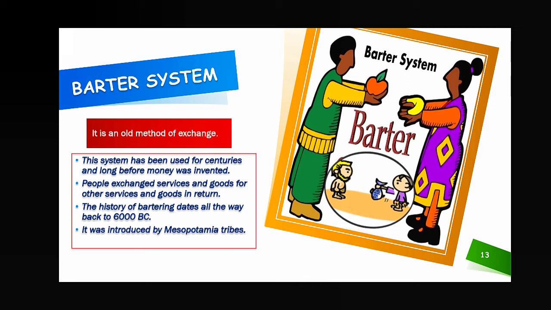Before the invention of money, before the invention of coins, before the invention of notes, we were exchanging goods in this way. People exchange services and goods for other services and goods in return. As for example, the thing you want to purchase is rice. If you want to purchase rice, then you have to go to the type of person who has rice.